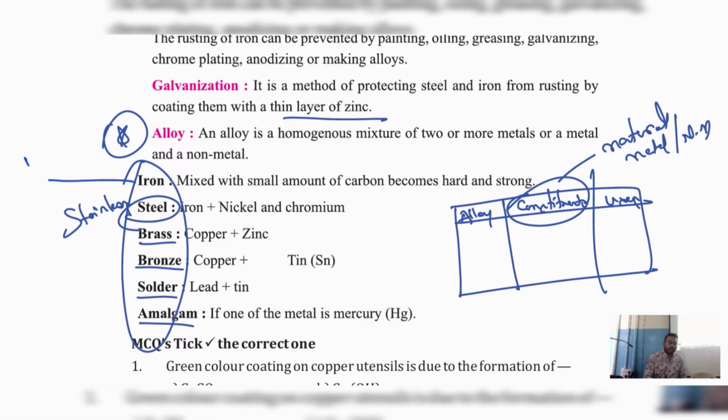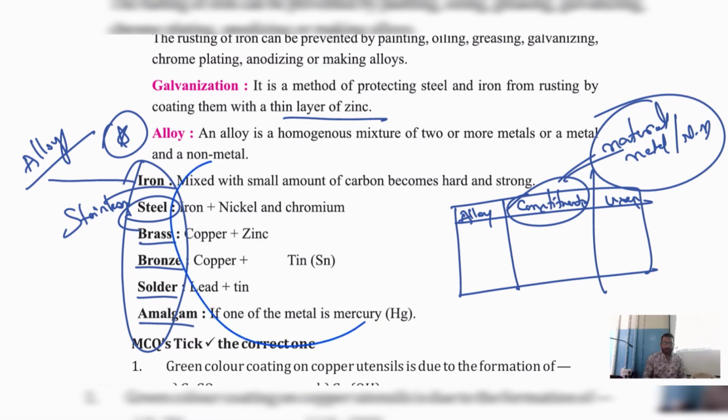These all are alloys. To form these alloys, what are the materials we are using? These all are the materials we are using. Now they may ask you, what is the use of stainless steel? What is the use of brass? Where are we using that? Bronze, solder, amalgam. Any doubts?